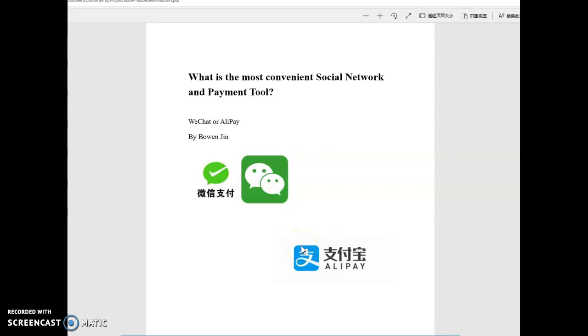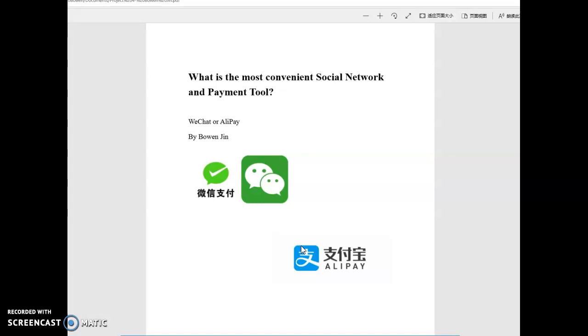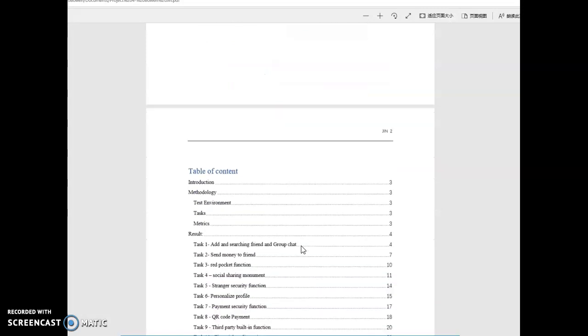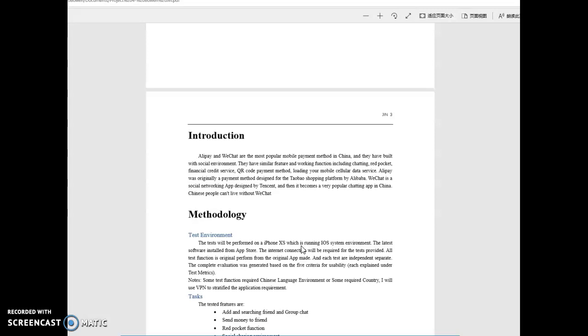Hello everyone. We will talk about what's the most convenient social network and payment tool. I will compare two famous and popular applications in China. One is WeChat, one is Alipay. Alipay and WeChat are the most popular mobile payment methods in China, and they are built with a social environment.